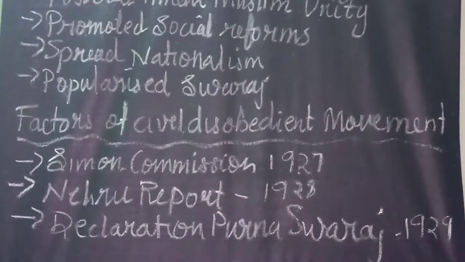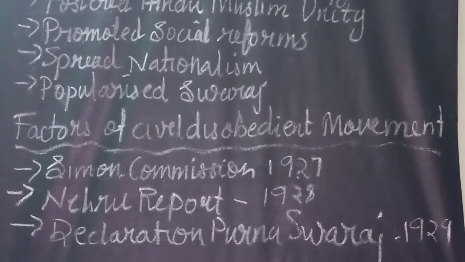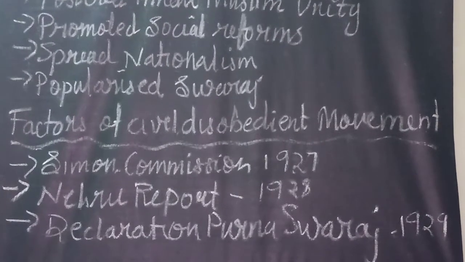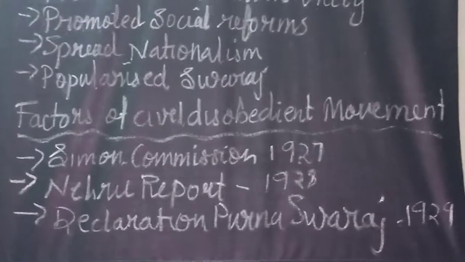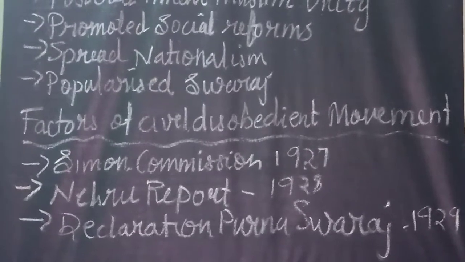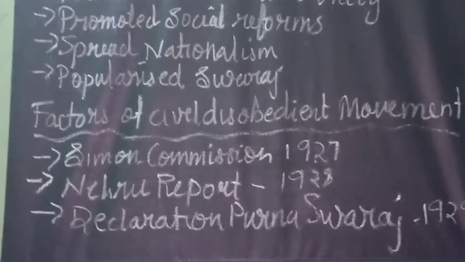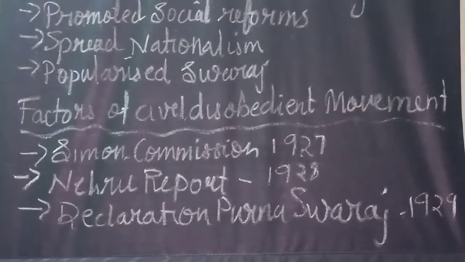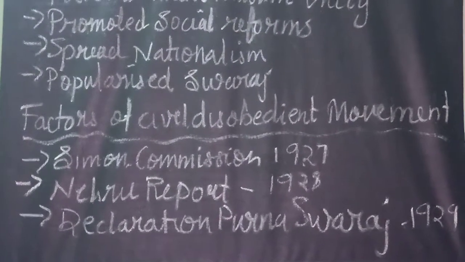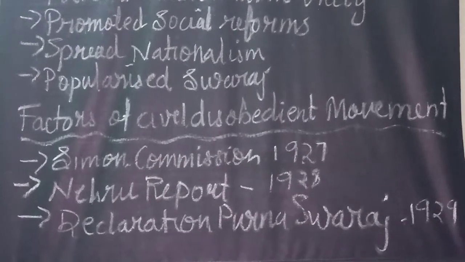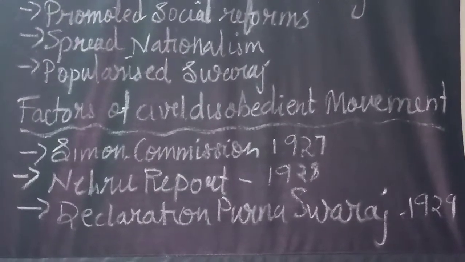But the civil disobedience movement was an attempt at paralyzing the administration by breaking some specific rules and regulations. That means when certain rules and regulations are broken, the administration becomes slow. So for that purpose, they decided to break certain rules and regulations. That is what a civil disobedience movement is.